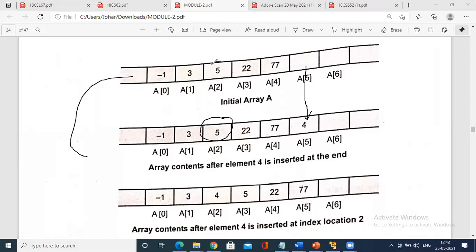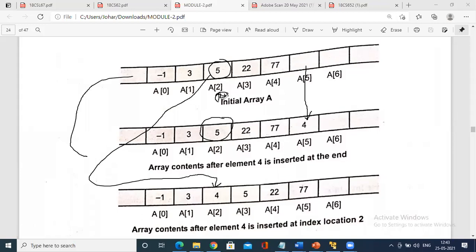Sorry, this is the original location. In a of 2, 5 is there. So this has to be replaced with the 4. How do you do this? You simply shift the memory of a of 2 to a of 3. That is, a of 2 will be incremented: what is a of 2? 5 is there, no? So I will put a of 2 at the location called a of 3. How do you do that? Simply by making 2 plus 1.